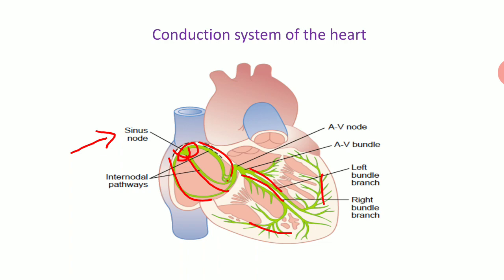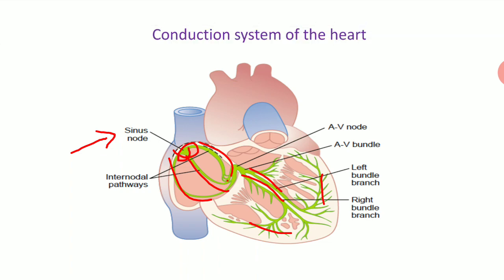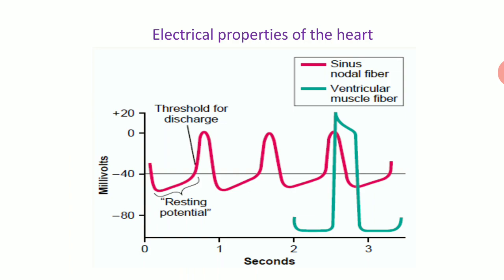In ventricular muscle, an action potential or atrial muscle action potential will be generated when an impulse arrives. So we will discuss both kinds of action potential one by one. What I was saying is that the red one is the action potential generated at the level of the sinus nodal fiber or SA node, and the green one is the action potential generated at the ventricular muscle fiber.